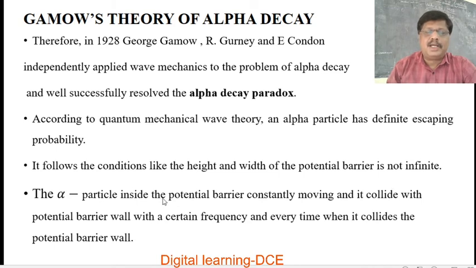The alpha particle inside the potential barrier constantly moves back and forth and collides with the barrier wall with a certain high frequency, and every time it collides with the wall, it has a definite escaping probability.